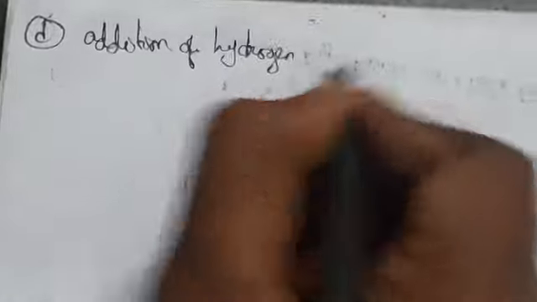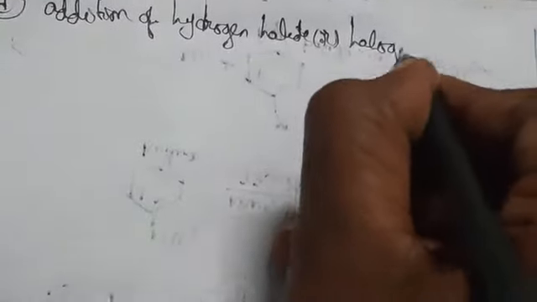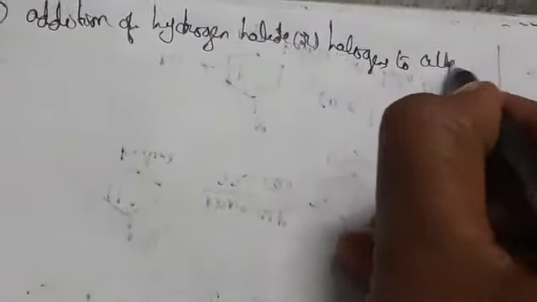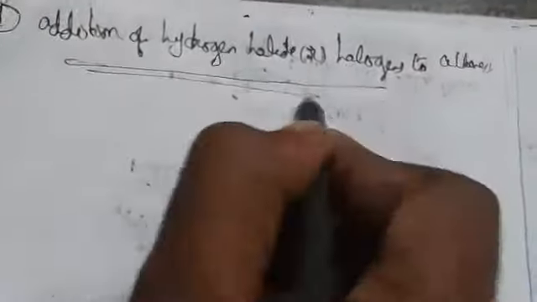Addition of hydrogen halide or halogens to alkenes. So this is one of the reactions.